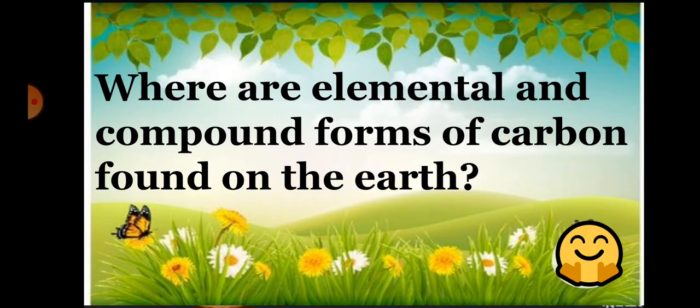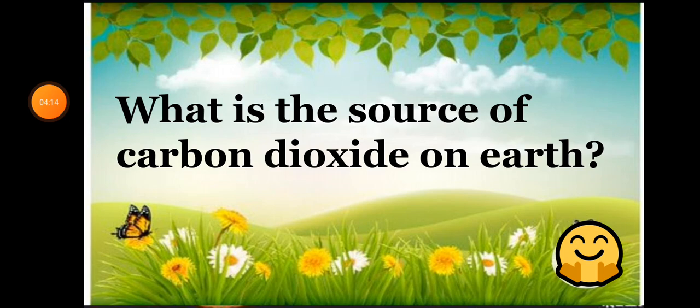Now, coming to the next question, where are compound forms of carbon found on Earth? The answer is in the atmosphere. Compounds like carbon dioxide and carbon monoxide are present in the atmosphere. So what is the source of carbon dioxide on Earth?